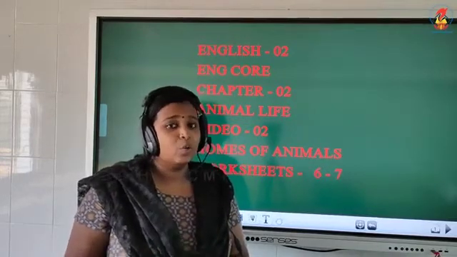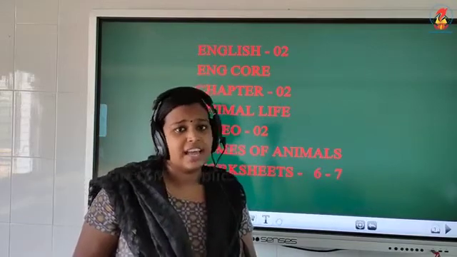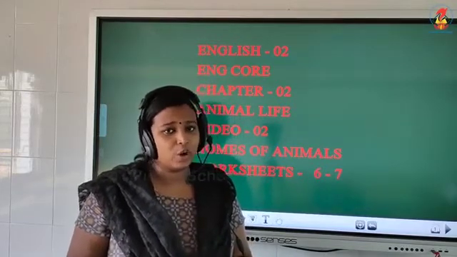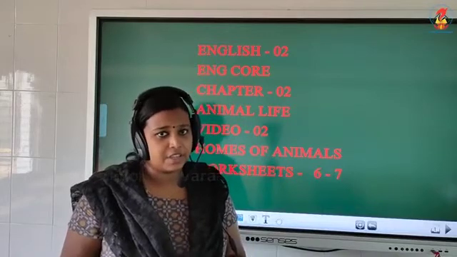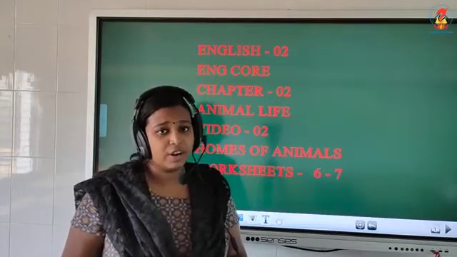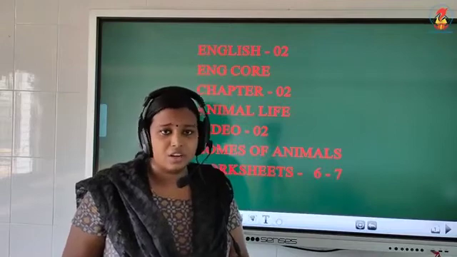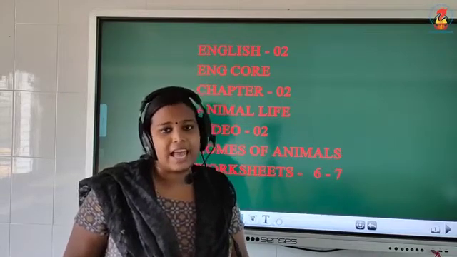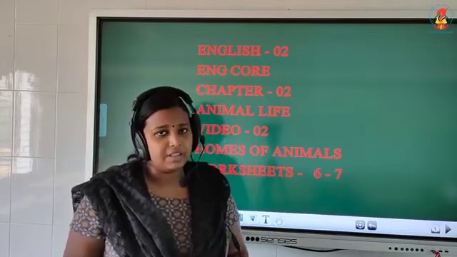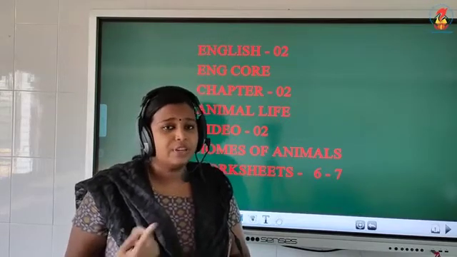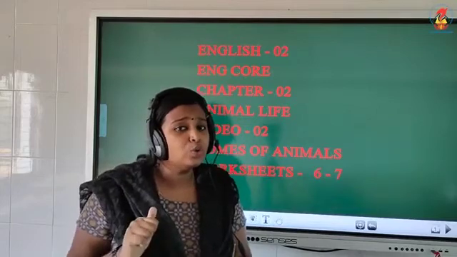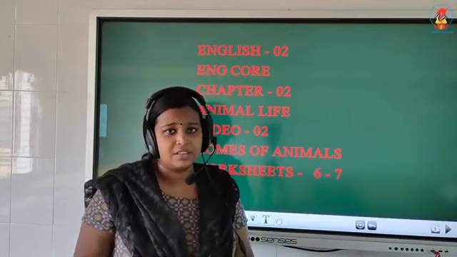Next we learned what are domestic animals. Animals that are kept in farms or in houses are called domestic animals. Example, cow, buffalo.